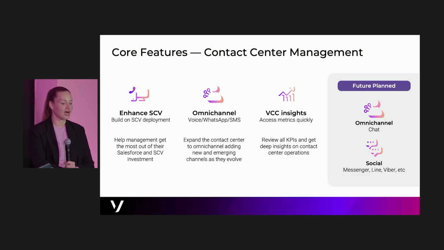VCC Insights, or our contact center insights. We want the ability to access metrics easily, and we want it to be consistent. Right? So having the same KPIs or data that we're measuring across digital channels and your voice channels is very important and oftentimes overlooked, right? So when we have all of these options for your contact center management, it goes back to creating a better experience for the employees. We don't want to just think about our agents. You need to think about everyone that helps to enable that contact center.